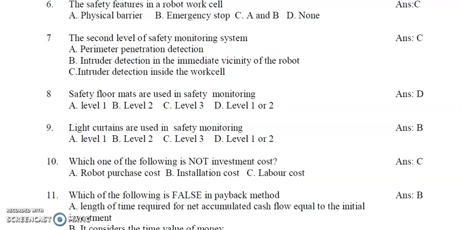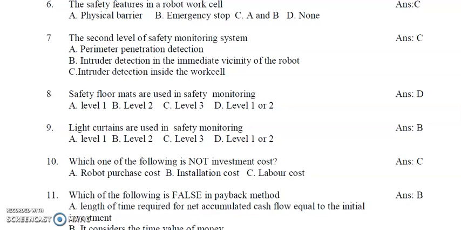So what are safety floor mats? A mat is there, and it is electrically connected. Whenever pressure is applied on that floor mat, the circuit closes and it will cause a stoppage of the robot or whatever the equipment is. So that is called a safety floor mat, right?